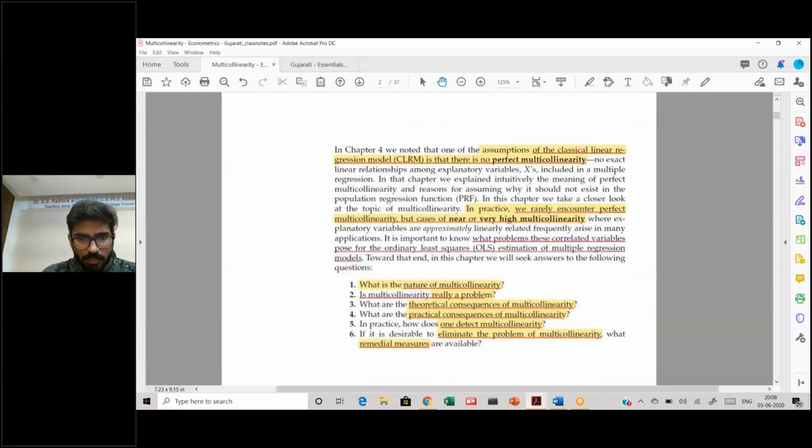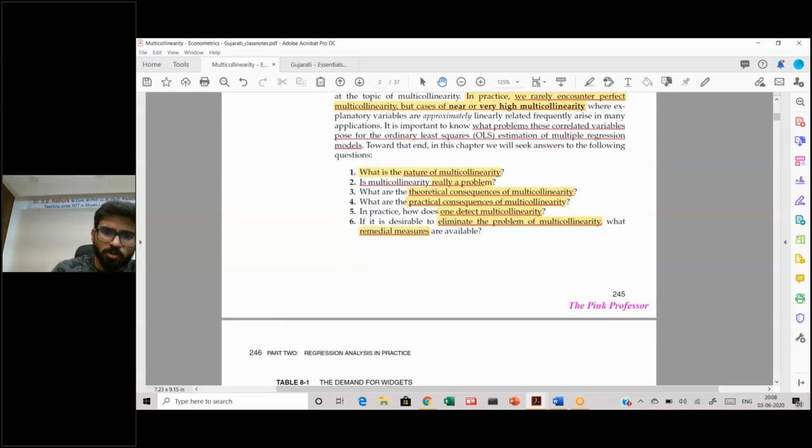Now, as I told you, one of the assumptions of the classical linear regression model was no perfect multicollinearity. Again, remember that multicollinearity is not a problem. Perfect multicollinearity is something which will throw out your results. Then what are we going to do? We are going to see the nature of multicollinearity. Is multicollinearity actually a problem? What are the theoretical consequences and the practical consequences of multicollinearity?